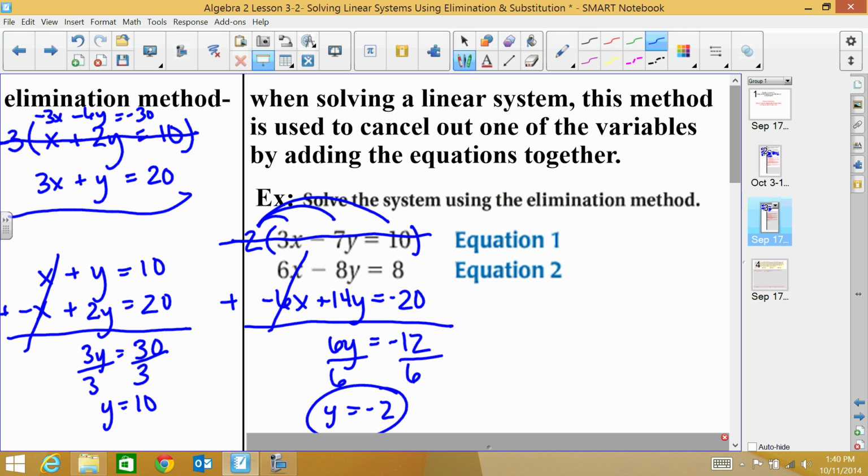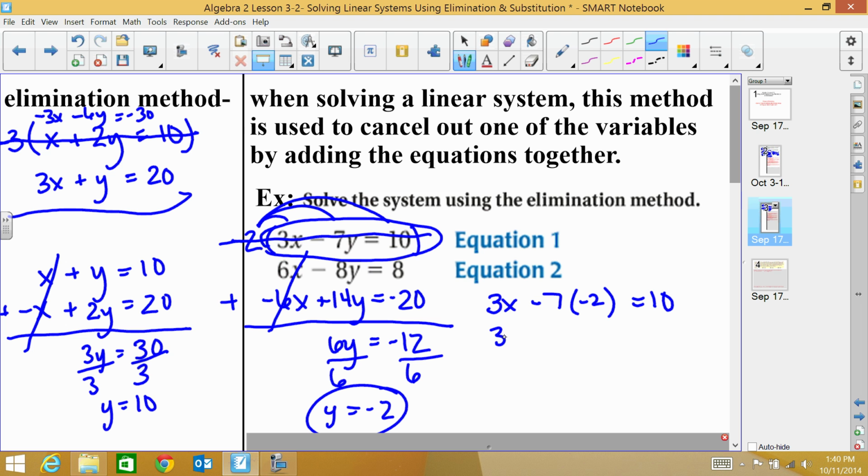Am I finished? No, because remember I have to have both my x and my y. Now you can take the y equals negative 2 and plug that into any equation you want. You can plug that into the new equation you got, you can plug it into the old equation, or this equation, it doesn't matter. I'm going to plug it into the original one right here that I had before. So I had 3x minus 7, and then now I know that y is negative 2, equals 10.